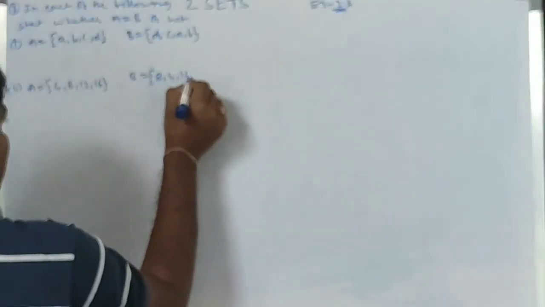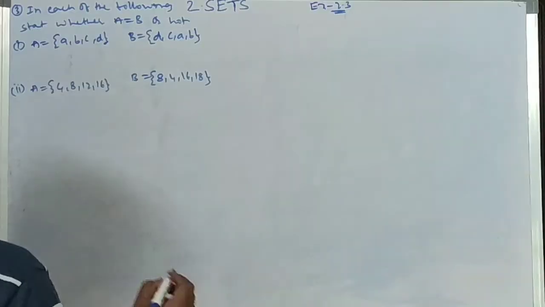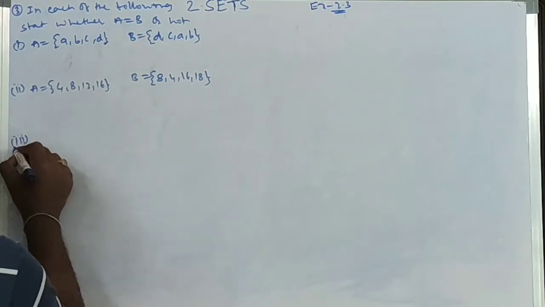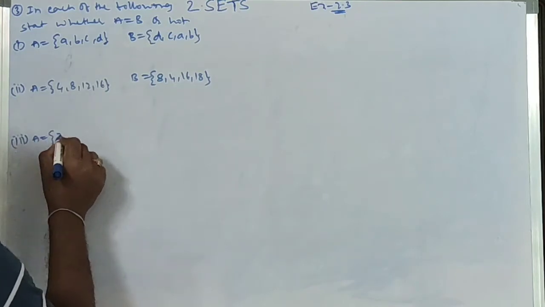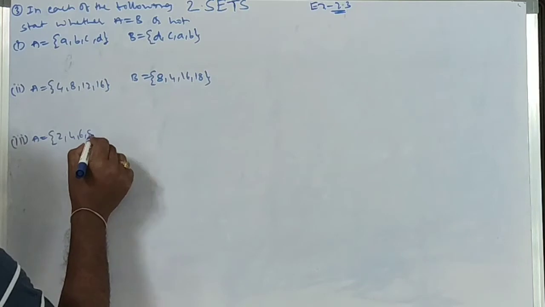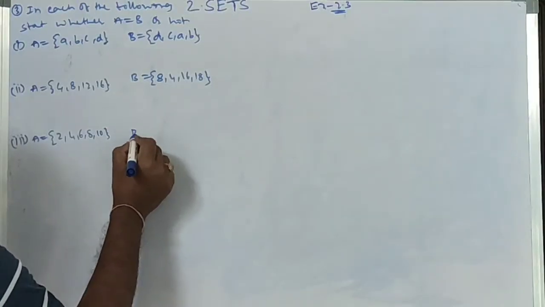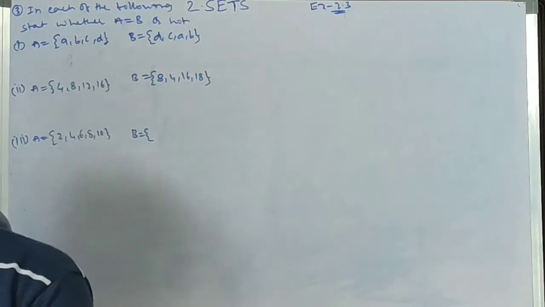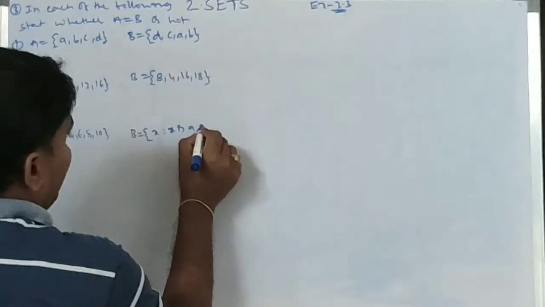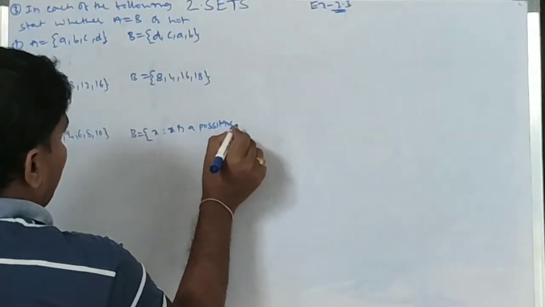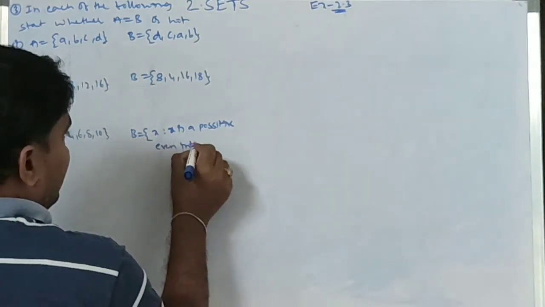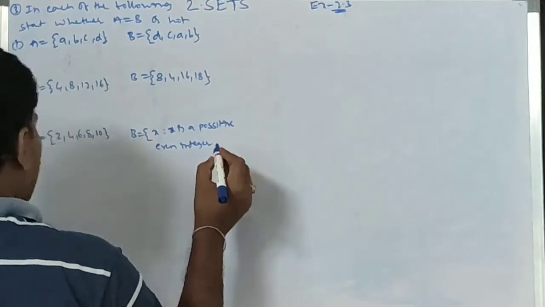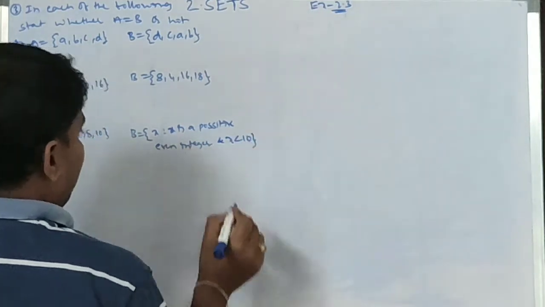Next, third, A equal to {2, 4, 6, 8, 10}, B equal to {x such that x is a positive even integer and x less than 10}.